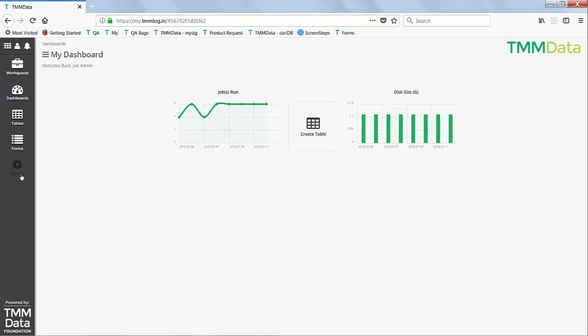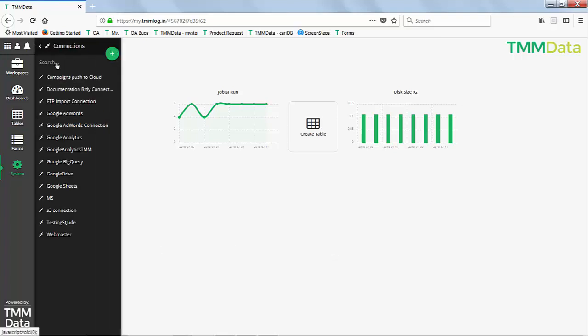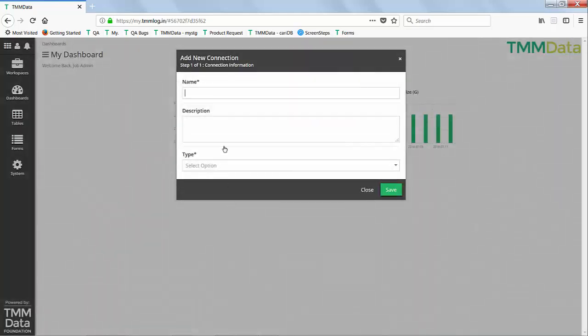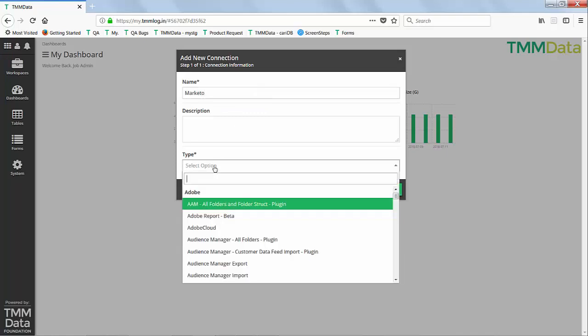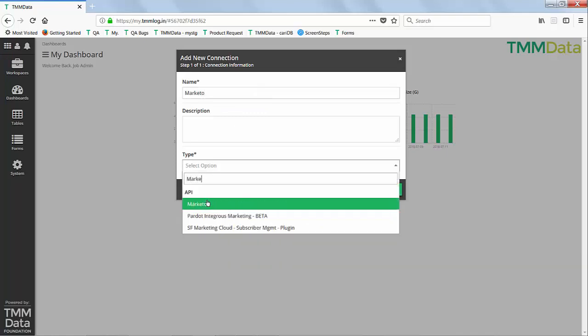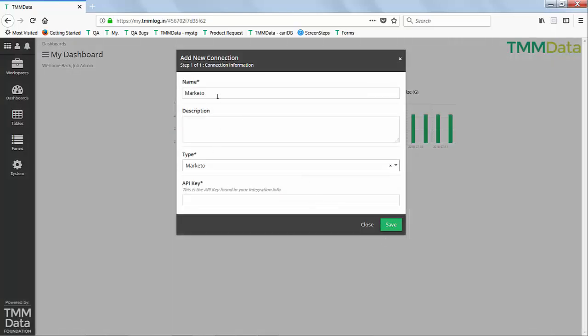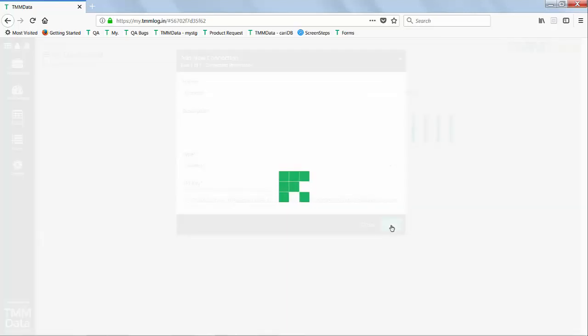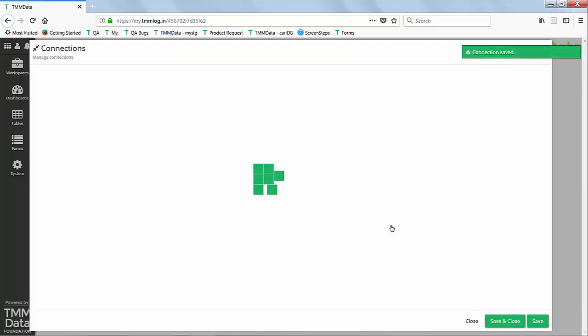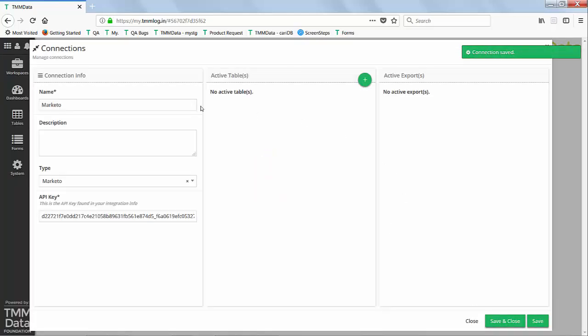First we have to create the connector, so you go to Systems, Connections, big green button to create new. We will call this Marketo. And under Type, if we just start typing it, it's right there under an API. Okay, name, Marketo, and the API key that we need. You can get this information from wherever your Marketo information is at, and then hit save. And there is the connector.